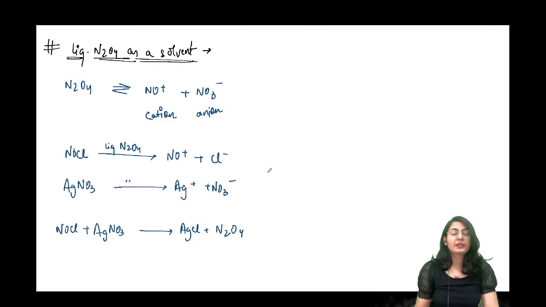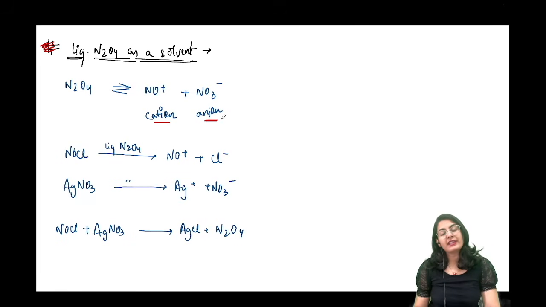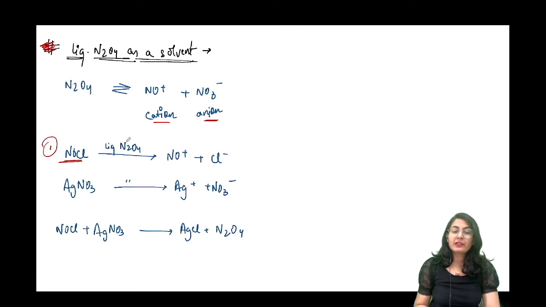Okay. दूसरा solvent consider करते हैं N2O4 as a solvent. So what is happening? N2O4 के case में you are having NO plus cation and NO3 minus anion. That is the oxide acceptor and donor. Okay. Now if I take this molecule as NOCl, तो आपको पता चलेगा NOCl will break down into NO plus and Cl minus.